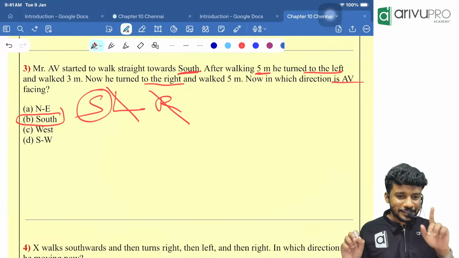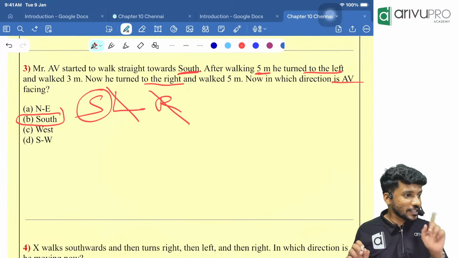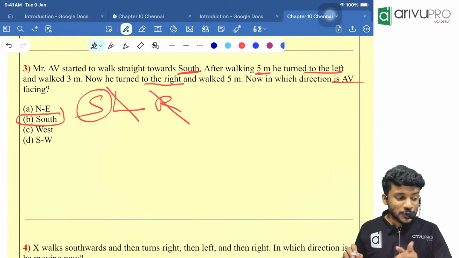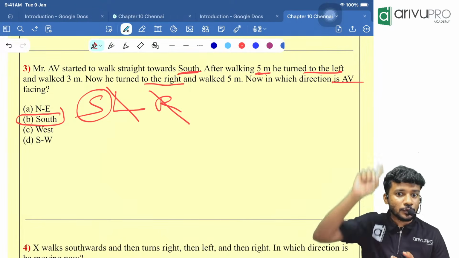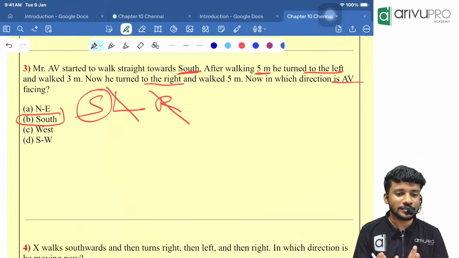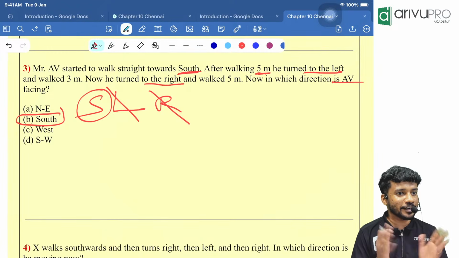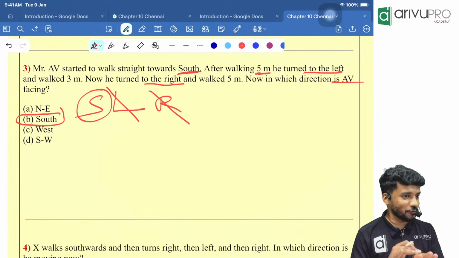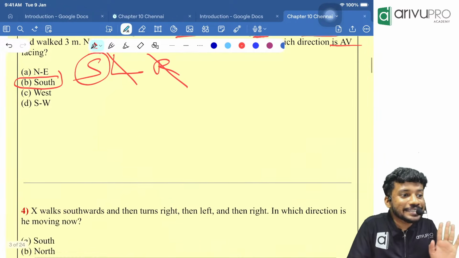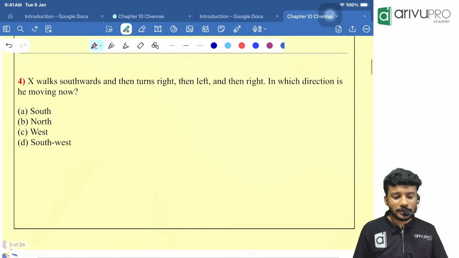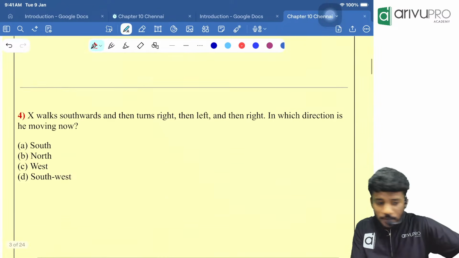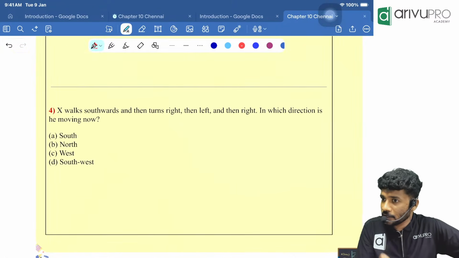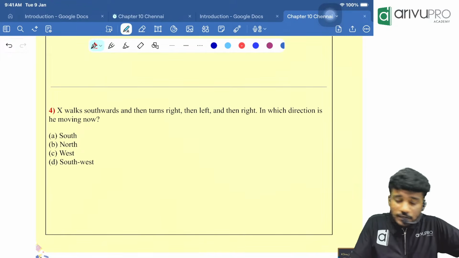So, if you take the workbook I told you, you should check each and every attempt. And you should check whether at least one question is from this type. If you take Jan 25 and all, I think 4 questions were based on this type. So, whoever learned type 1, they are passing with 4 marks. 4 marks is confirmed because you know the basic approach. Tell me, which direction is he moving now? Yes, south only. Correct. Rest of you, I hope you guys are there. Please type the answers whenever you are doing, or if any doubt is there, right away ask me.